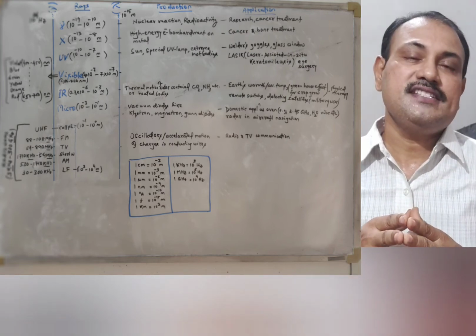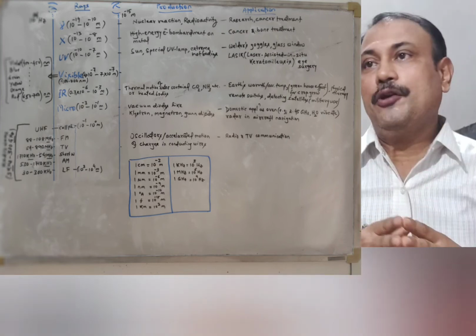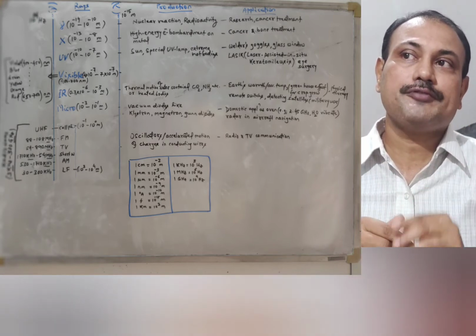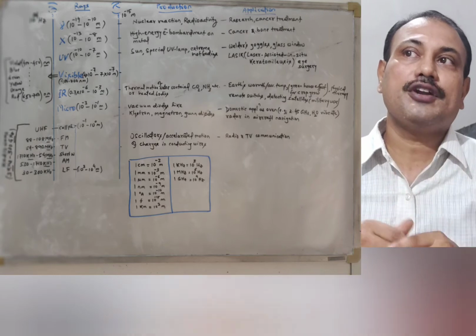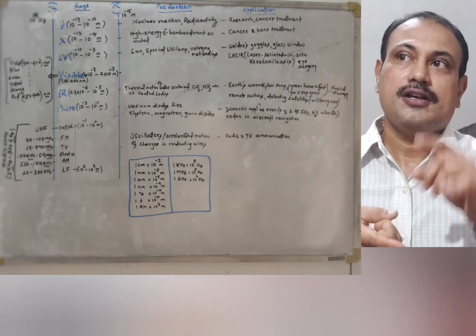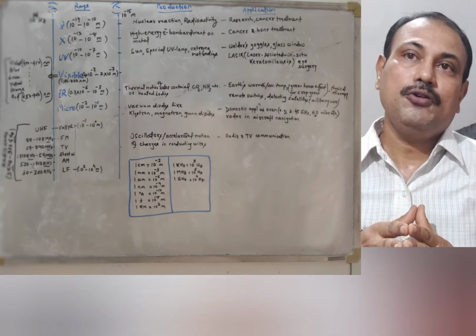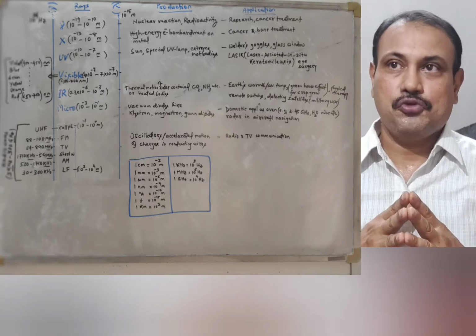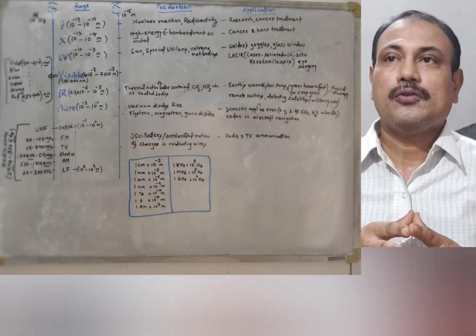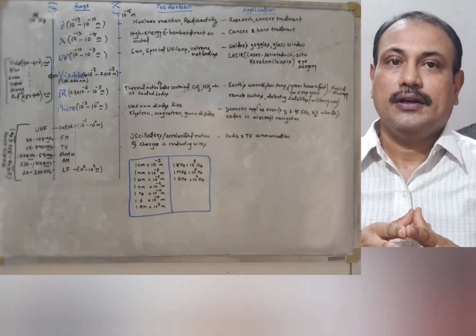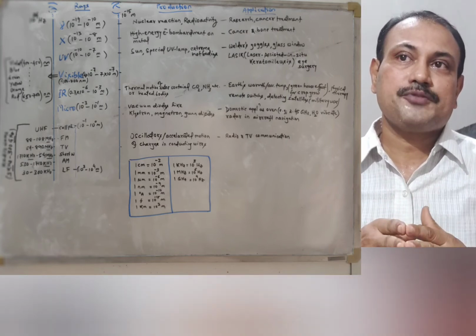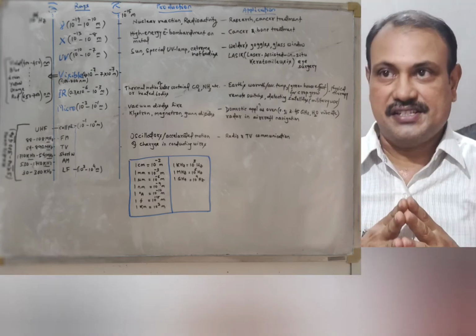Then the last one is obviously the group of radio waves. Now this group of radio waves, if you see, starts from a very low 3 kilohertz to 300 gigahertz. Such a very large range is mostly used for radio and TV communication. And the radio wave is produced by oscillators, which will be discussed in our subsequent classes, and it can also be produced by accelerated motions of charges in conducting wires.